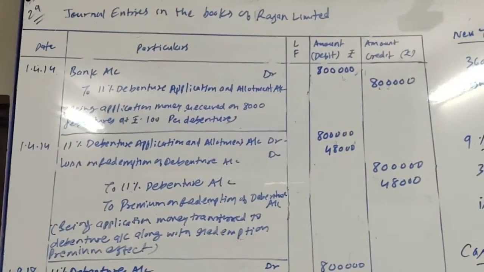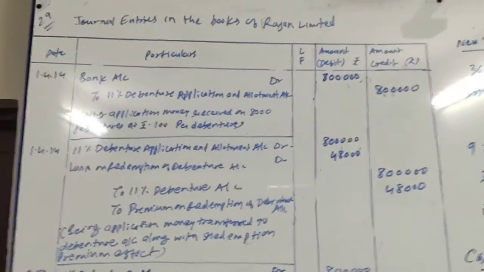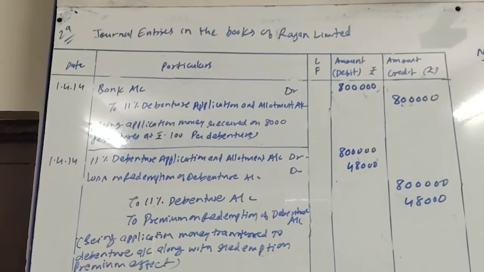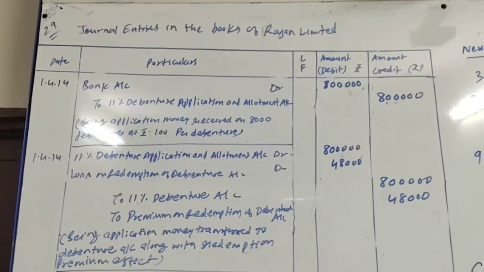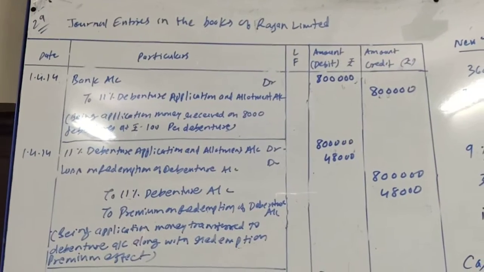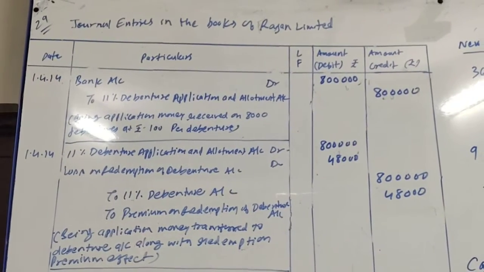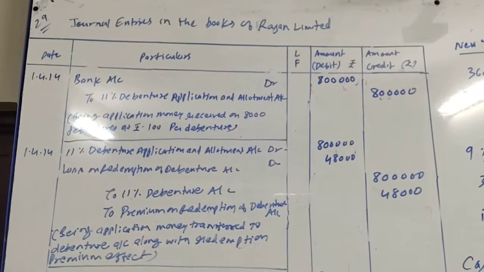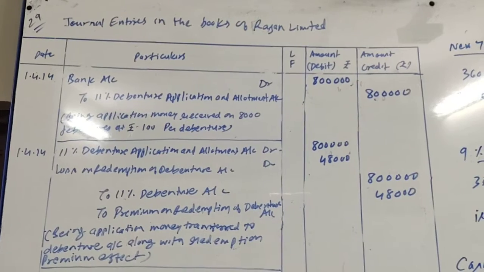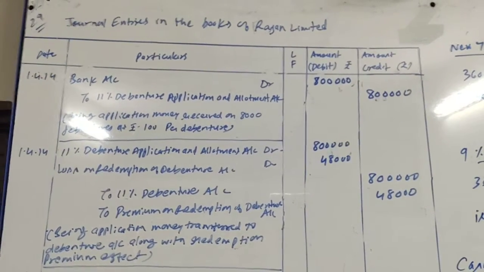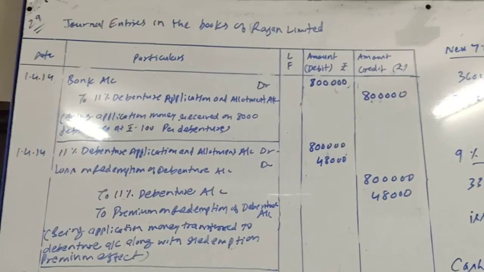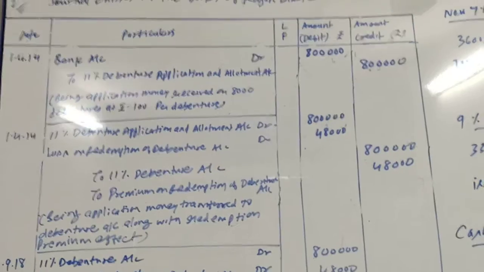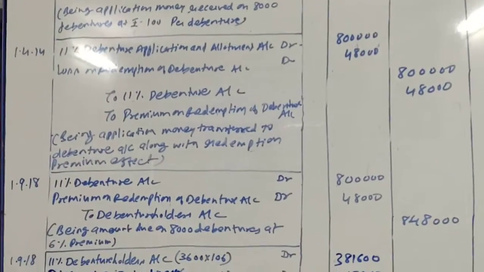Now friends, these debentures are redeemed by giving notice on 1st March 2018. The notice period was of 6 months, so redemption procedure will be done after 6 months of notice. So notice was given on 1/3/2018, so the redemption procedure will be done on 1/9/2018, that is after 6 months of notice. Now first of all, we will give entry to redeem debentures, means debentures amount will be due to debenture holders.